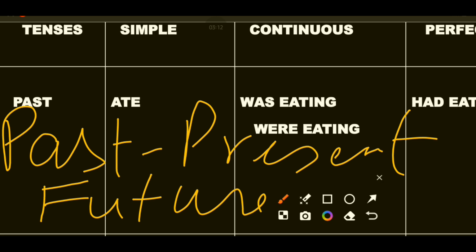Yesterday was Sunday, so it is our past tense. Today is Monday, that you can say is our present tense, and tomorrow it is going to be Tuesday, so that is our future tense.